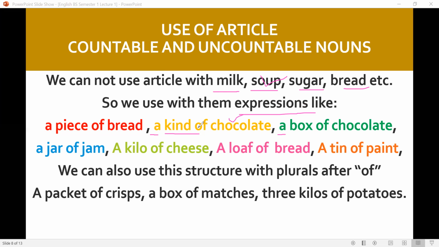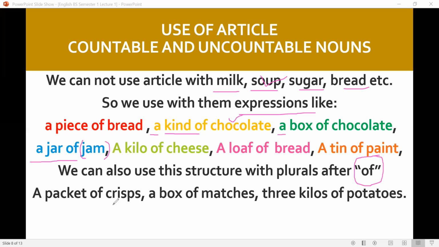We want to show the variety here. To show the variety, we use these kinds of expressions, and we use an article with these expressions: a jar of jam, a jar of bread, a jar of chocolate, a jar of cheese, a jar of paint. We can also use this structure with plurals after of.